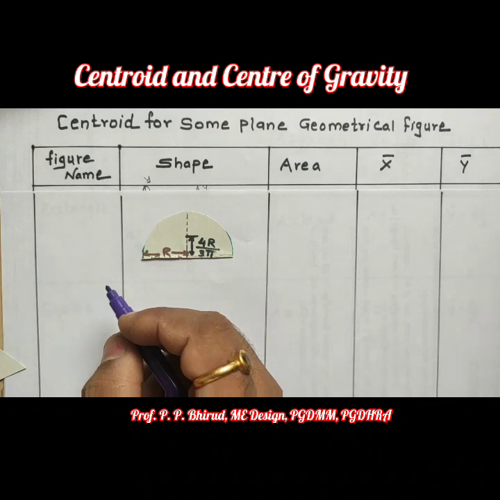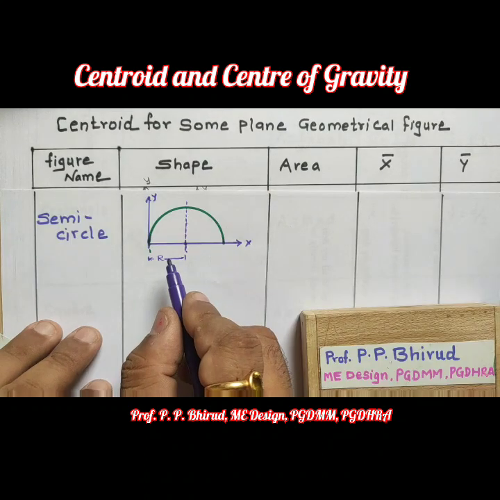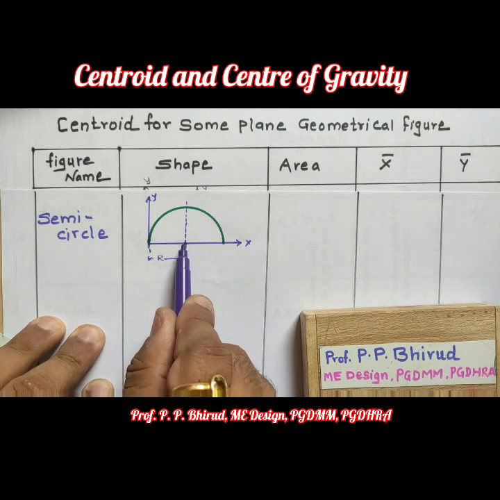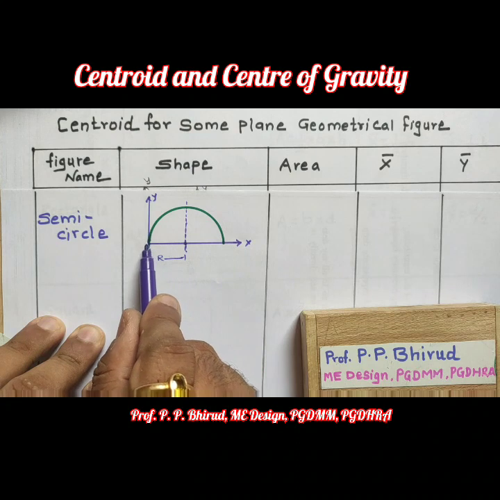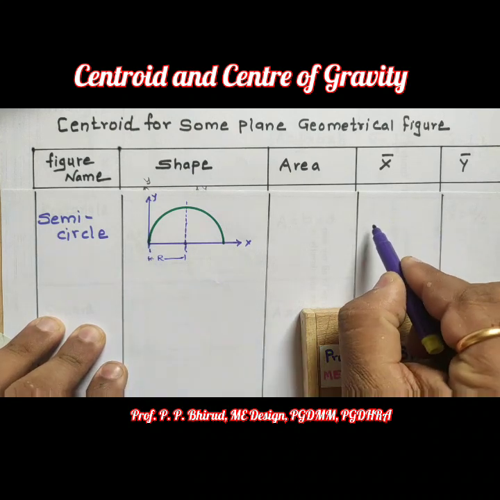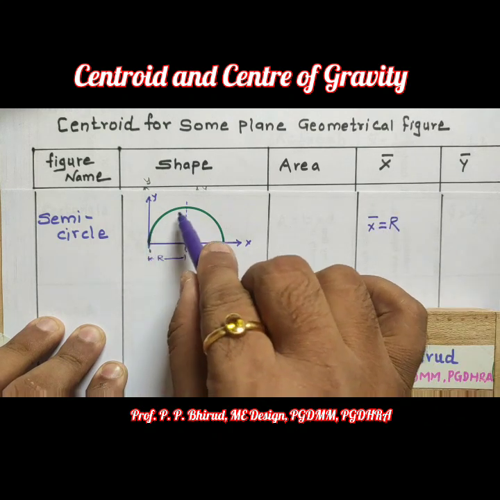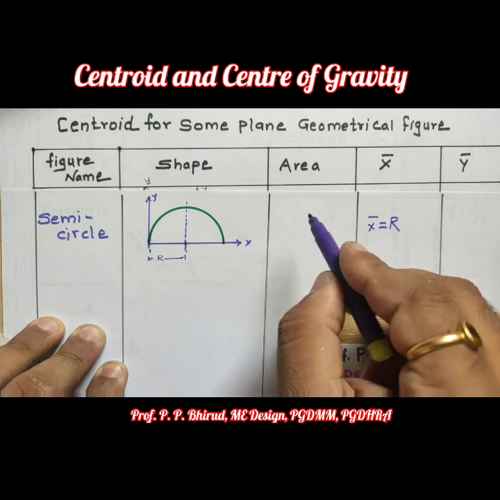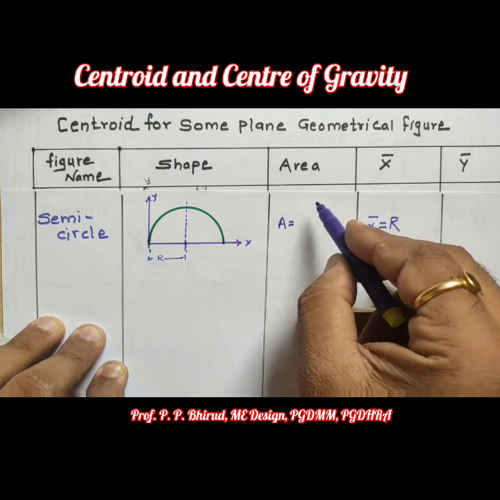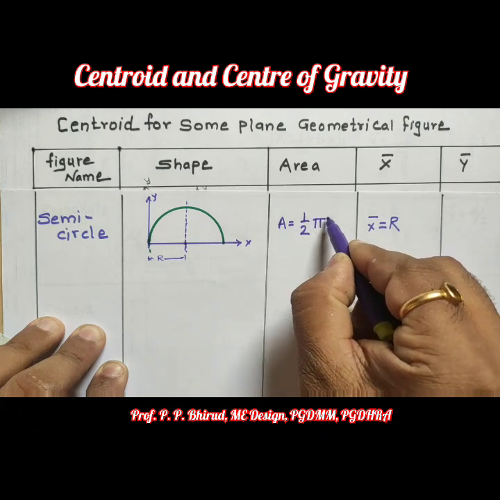Now next figure is semicircle. Now here this semicircle is symmetrical to y-axis. That means this x bar will be r. So we can directly write here x bar equal to r. Now area of semicircle is pi r square by 2. That means 1/2 pi r square.